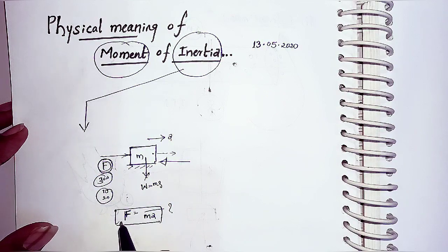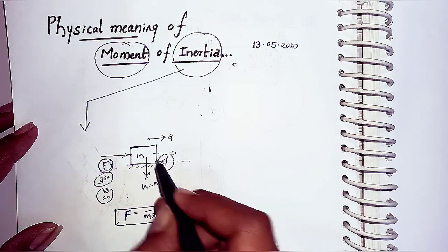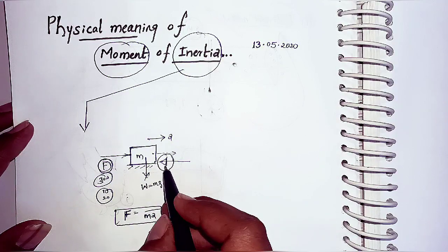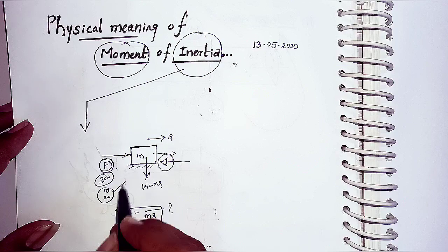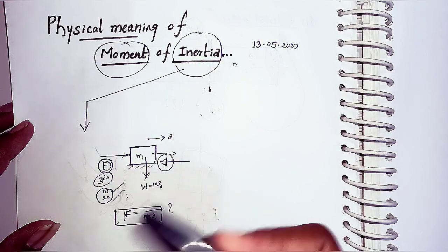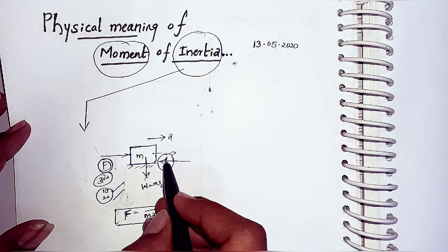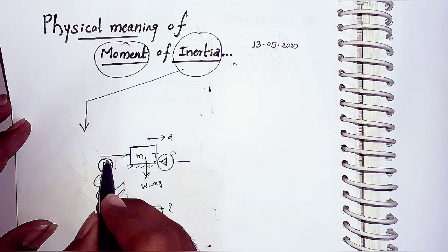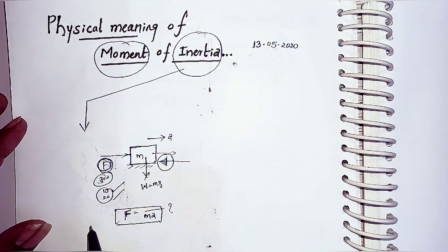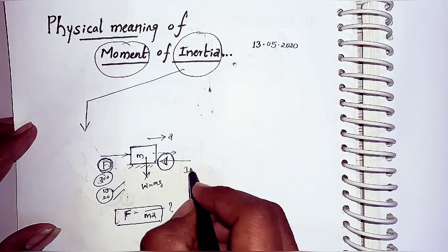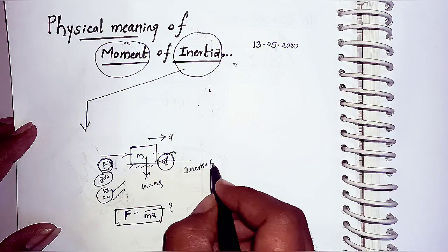That external force is not visible. We are not able to see this force, because even though we are applying 10 or 20 newtons, the body is not able to move. That external force which is invisible is called inertial force.